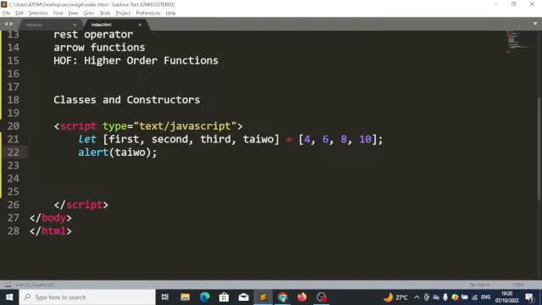But what if you want to do something like this? You want to assign Taiwo to the last item, to 10, but you don't want to assign the first, second, and third items to anything. Again, I want Taiwo to be 10, the fourth item here, but I don't want to assign the others to any variable. How do I go about it? Very simple.